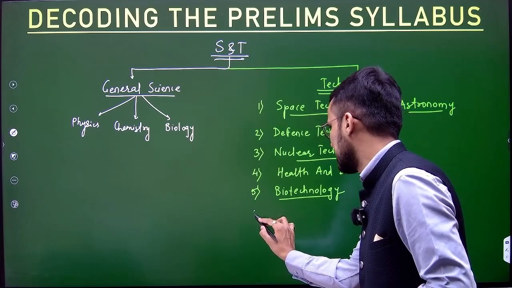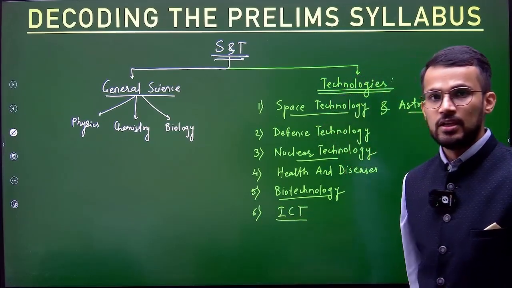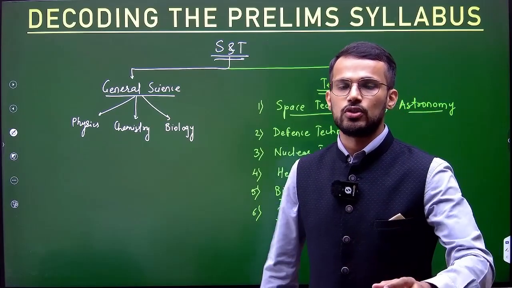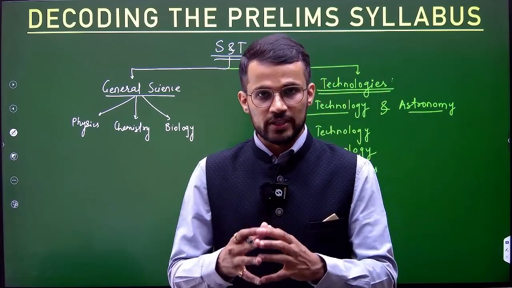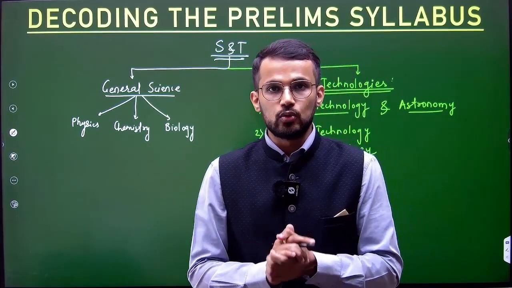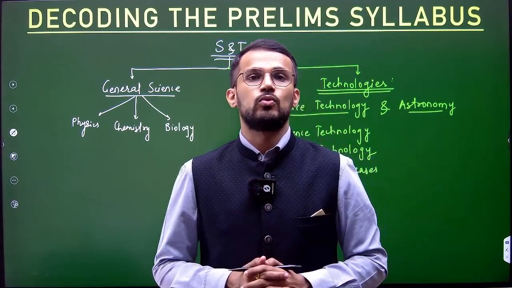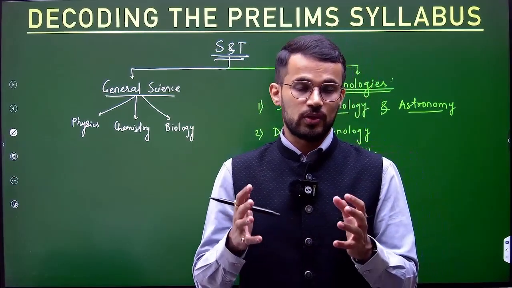Next is ICT, information and communication technology. It is also an important technology on which UPSC asks questions almost every year. For example, if we take into account prelims of 2022, almost 4 questions were asked by UPSC from the ICT chapter. 4 questions, you can imagine that.